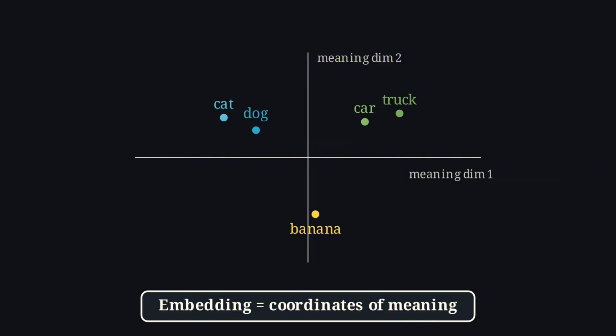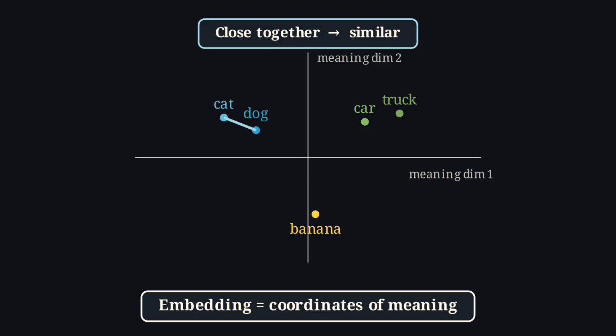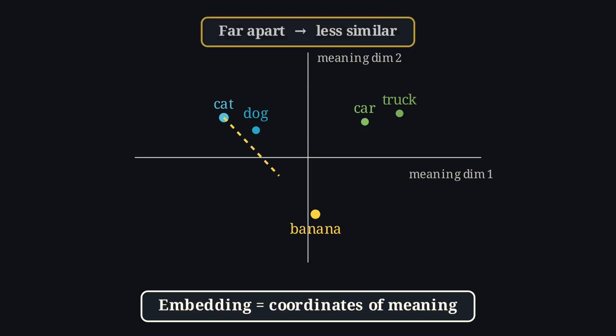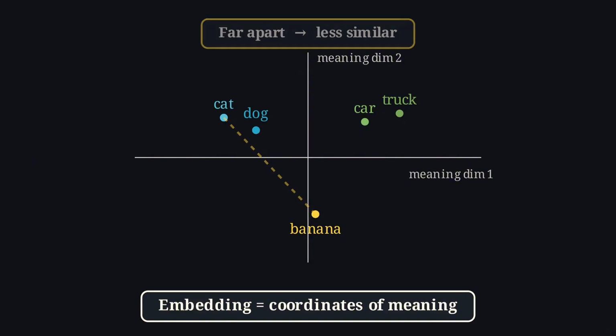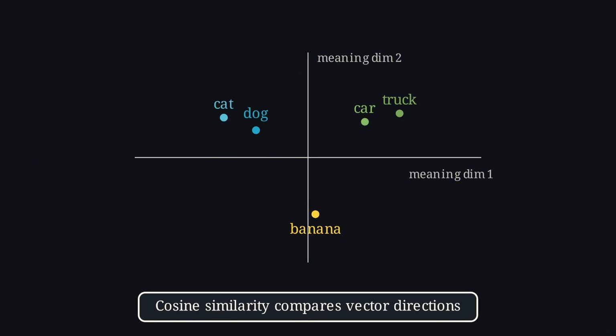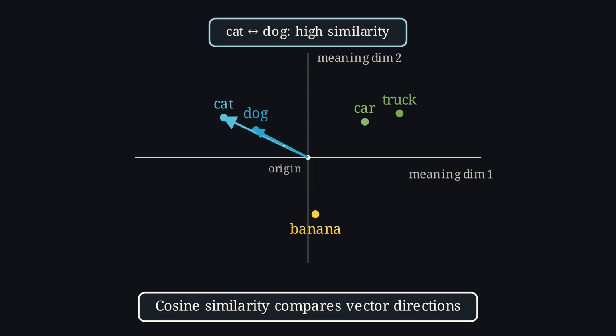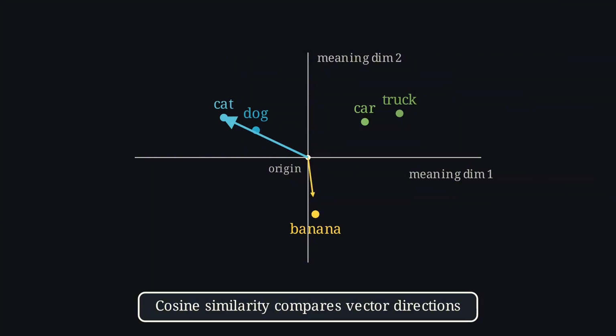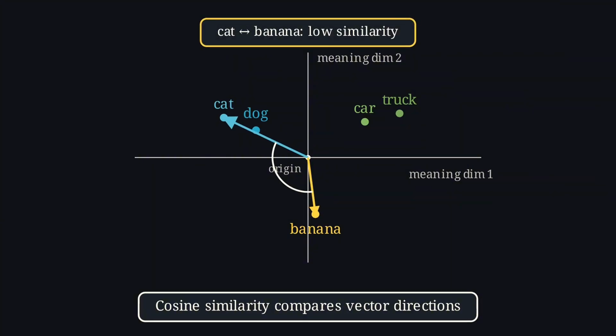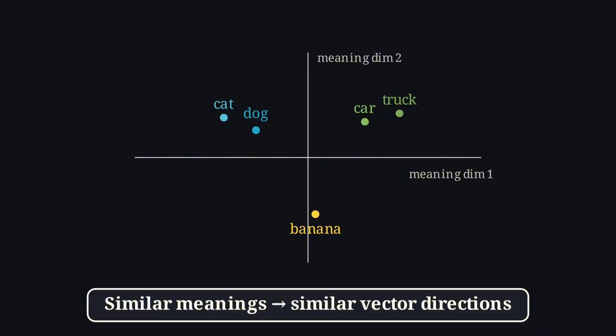And once we have coordinates, we can do something very powerful. We can measure distance. If two vectors are close together, we say they are similar. If they are far apart, we say they are less similar. So the question becomes, how do we measure close? One common method is called cosine similarity. The intuition is simple. If two vectors point in a similar direction, their cosine similarity is high. If they point in very different directions, their cosine similarity is low. So instead of asking, do these sentences share the same words, we ask, do these sentences point in the same direction in meaning space? That is what makes semantic search possible.